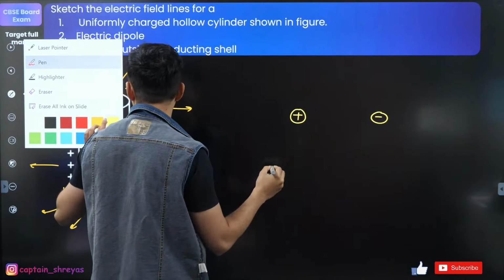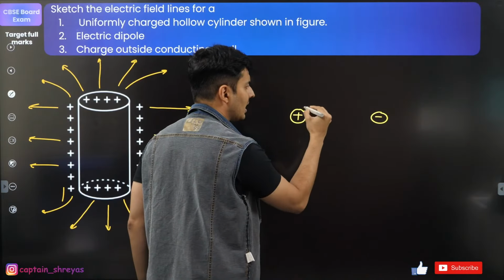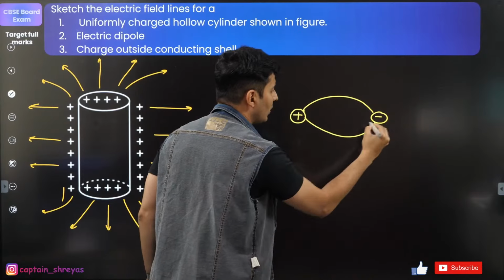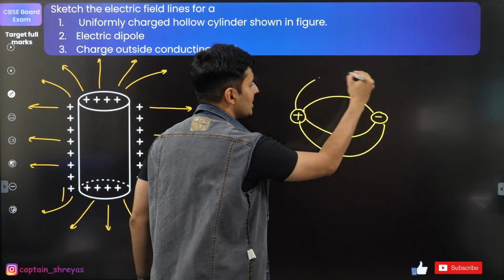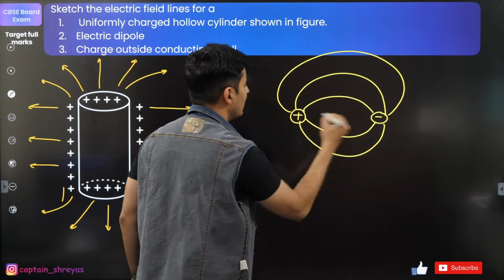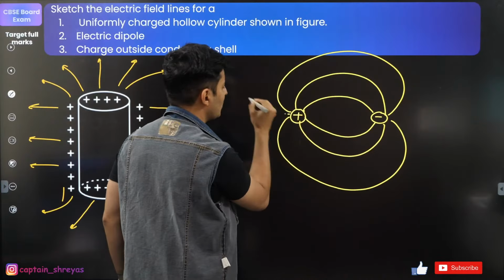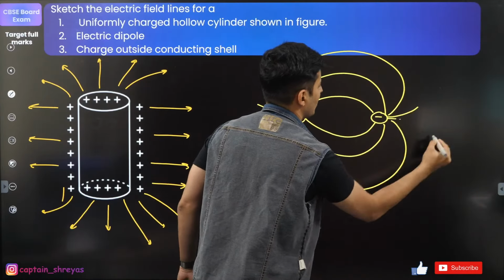Electric field lines should always start from the positive charge and go towards the negative charge. Start from positive, go towards negative. So just keep on showing these lines like this. That should be good enough, and you can show a few lines just going like that.